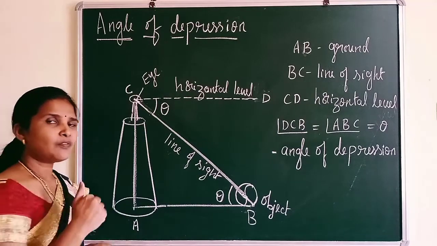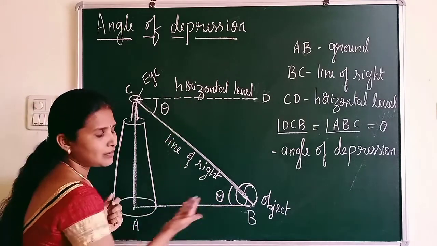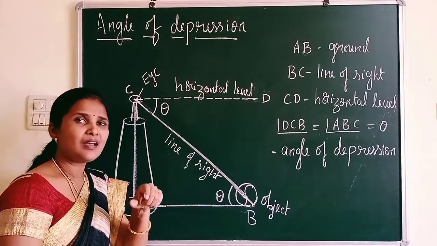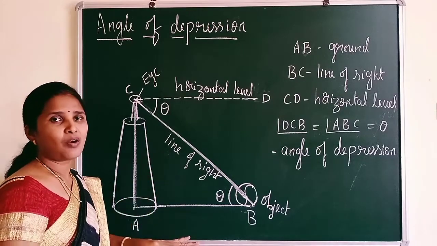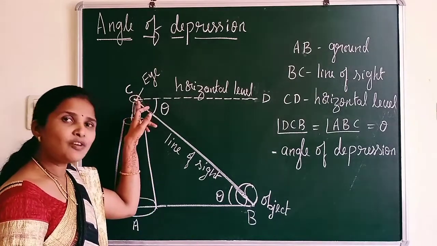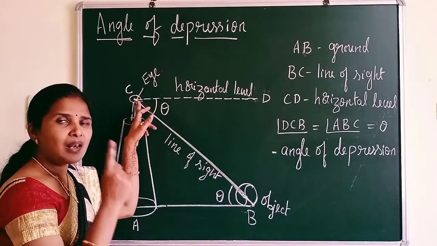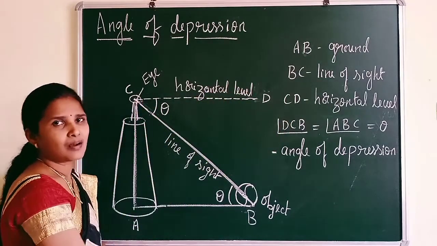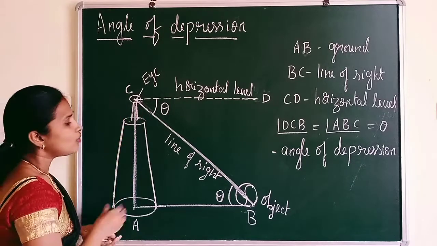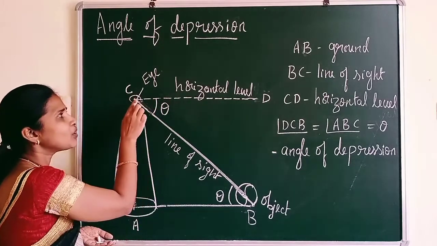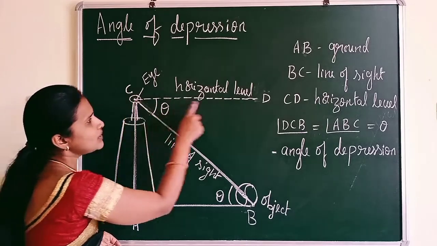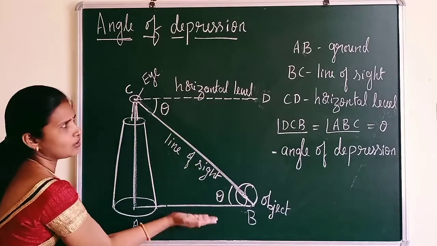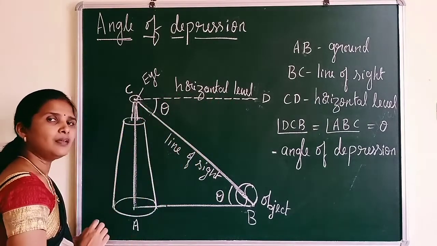In the previous case, you might have observed that the horizontal level was just above the ground. But here, I already said that the horizontal level is the line which is parallel to the ground. From where does it come? Through the eye of an observer. Always remember, the horizontal level comes from the eye of an observer, parallel to the ground. So here a man is on the minar, so the horizontal level will not be here, it will be here because the eye is here. So through the eye of an observer, we can see CD is a line segment which is parallel to the ground. Hence CD becomes the horizontal level.